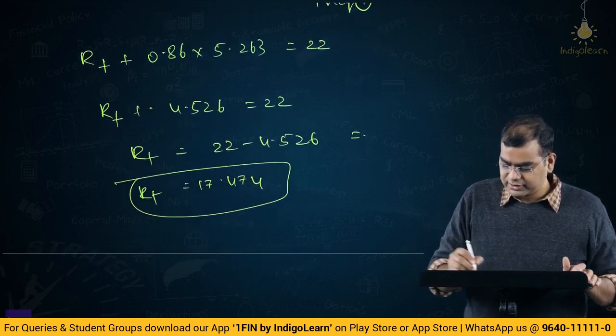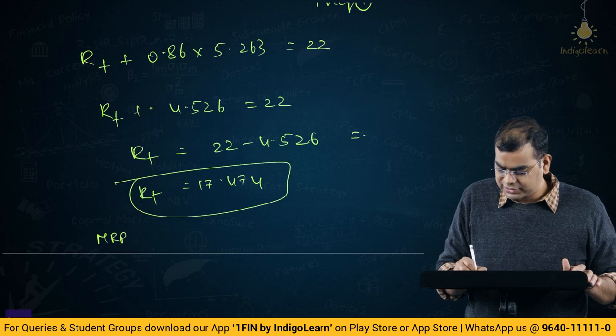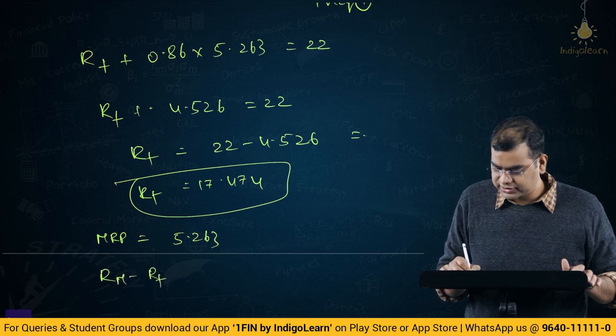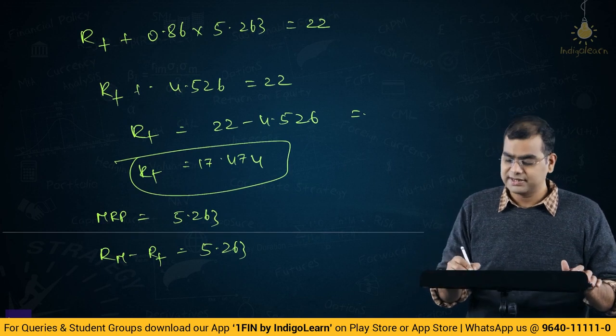Then MRP is equal to return of the market minus risk free, which is equal to 5.263, and risk free we have as 17.473.